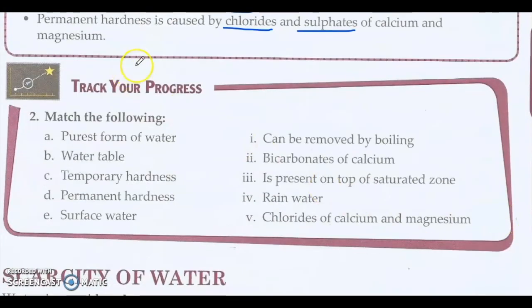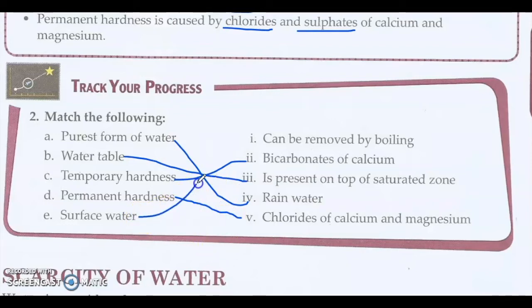Now let's do this exercise. Match the following. Purest form of water: rainwater. Water table, we know it is present on top of the saturated zone, the top layer of the aquifer. Temporary hardness: bicarbonates of calcium. Permanent hardness, just now we read, chlorides of calcium and magnesium.